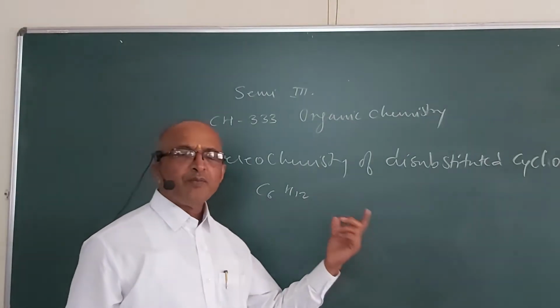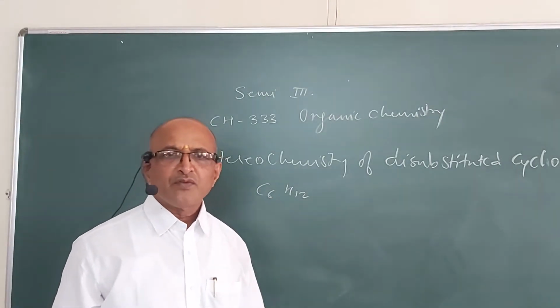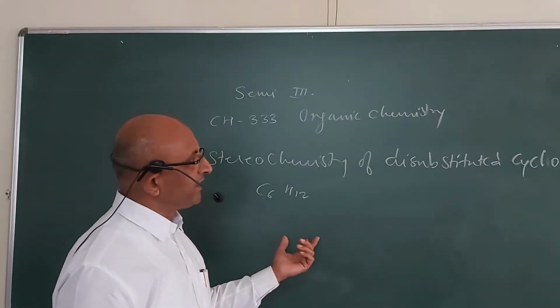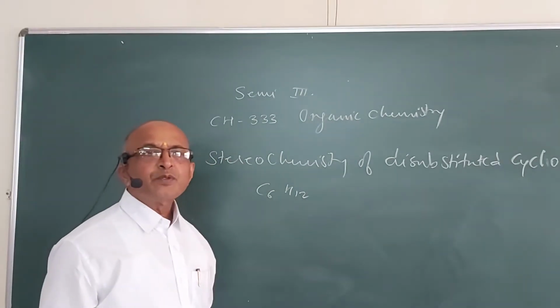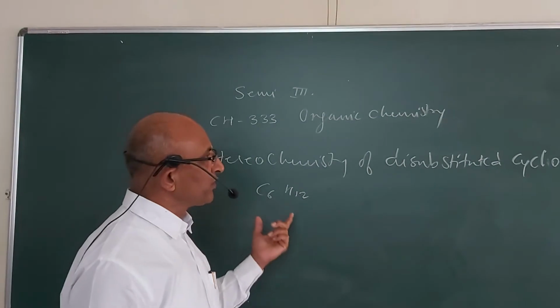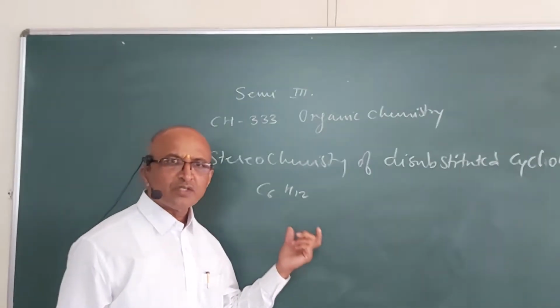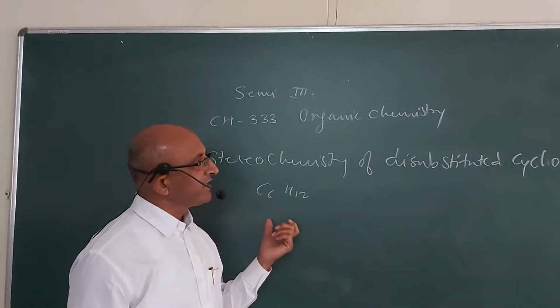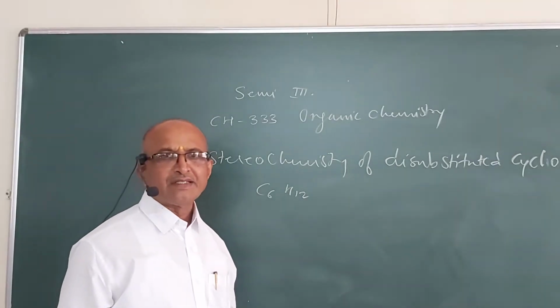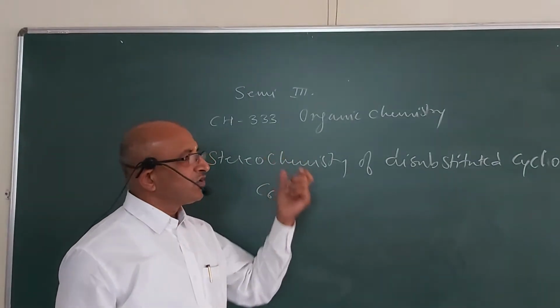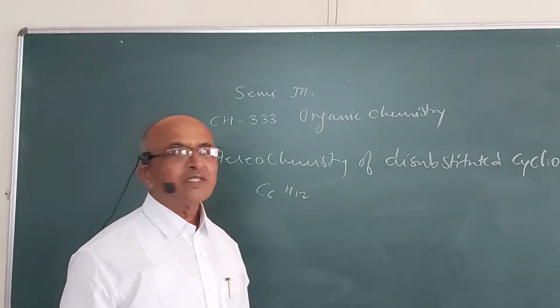In between, by flipping of the ring, there are different types of conformations that are possible, that also we have studied. And then we studied the monosubstituted cyclohexane, the stereochemistry of monosubstituted cyclohexane. Then we also studied the stereochemistry of disubstituted cyclohexane, and we have studied the geometrical isomers of the disubstituted cyclohexane.